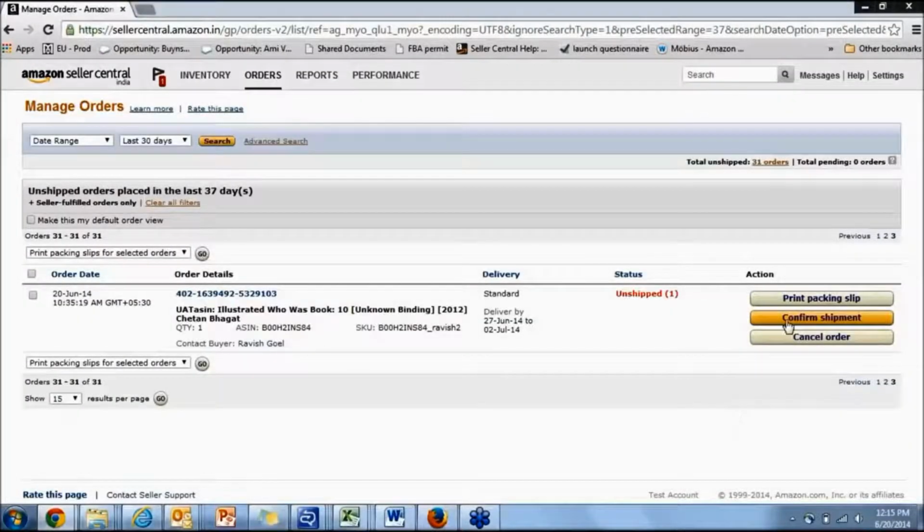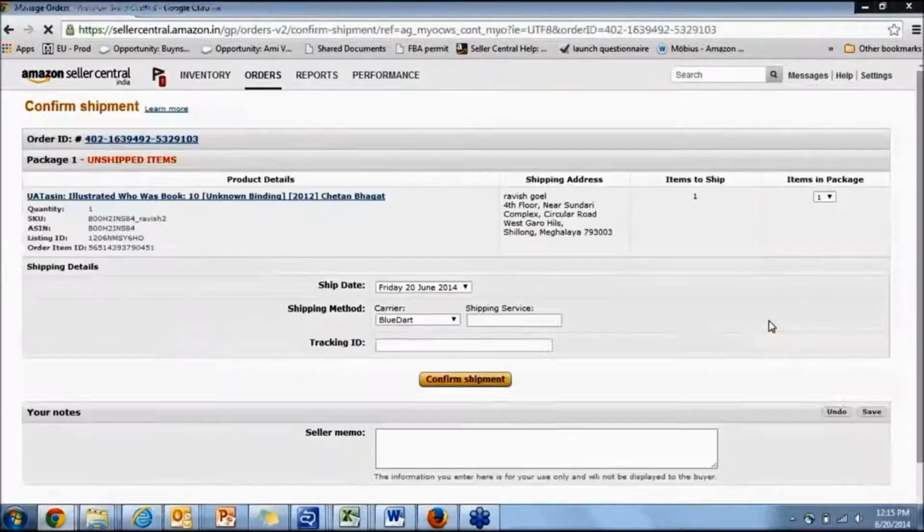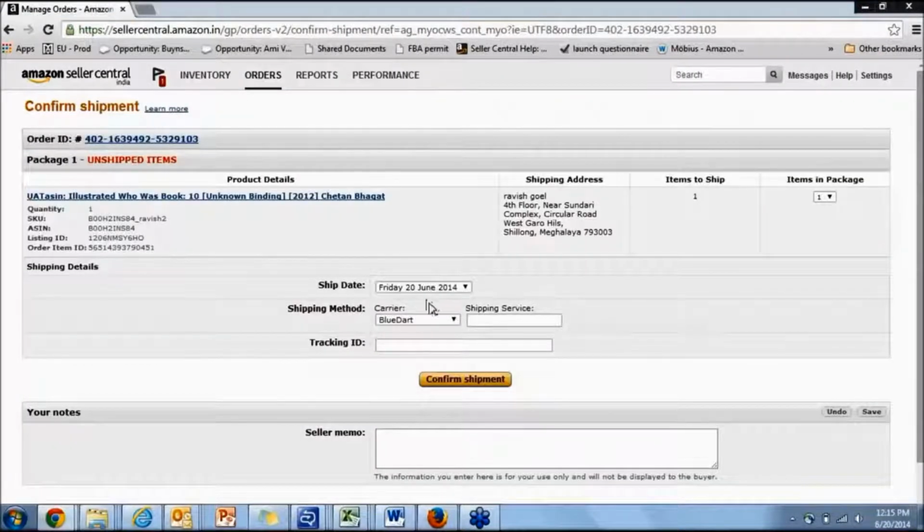Now, if you see a confirm shipment option here, it means that this particular order needs to be fulfilled using your own delivery network. So you can use any third-party courier service or Indian Postal Service to send out this package. Once you have sent out the package, you need to come here and click on confirm shipment. It will ask for the shipment date, the shipment method, and the tracking ID if you have one, and then you can click on confirm shipment to confirm that you have shipped out this order.